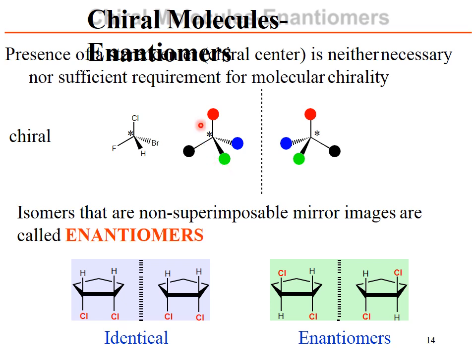The presence of a chiral center is neither a necessary nor a sufficient requirement for molecular chirality. Isomers that are non-superimposable mirror images are called enantiomers. These are identical and these two are enantiomers. These compounds are identical. The relationship between these two compounds is that they are enantiomers.